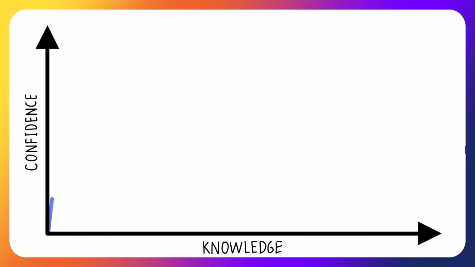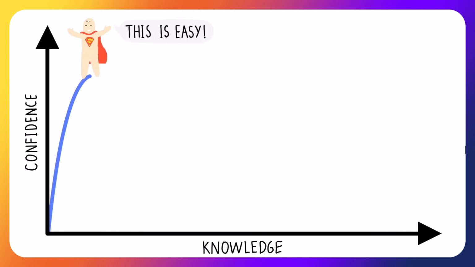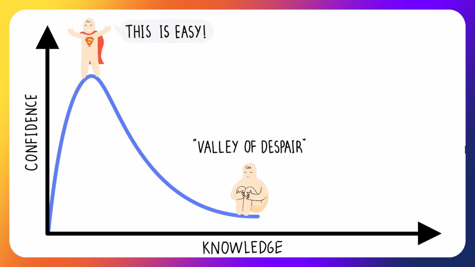When we start learning something new, we're often overly confident in our ability. That's because we don't yet know how much there is to learn and we feel like we know everything. This is sometimes, perhaps a little harshly, known as climbing Mount Stupid. The more we learn, the more we realise just how complex things really are, and the less confident we become, plunging down into the valley of despair. This is the point where many people give up.